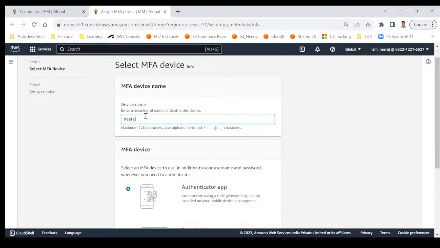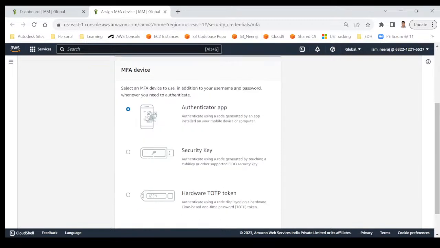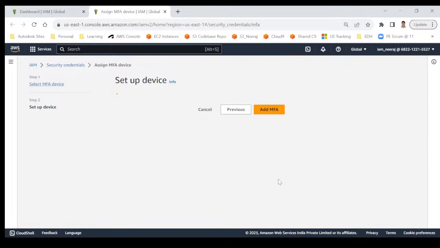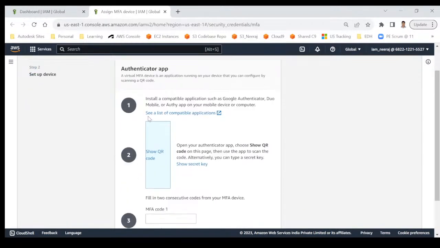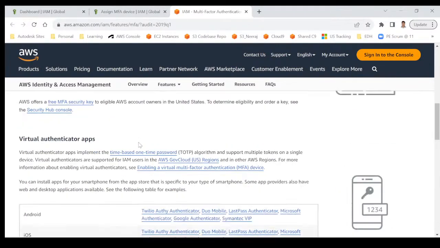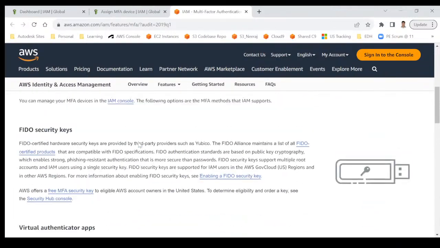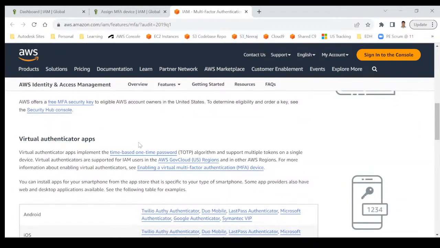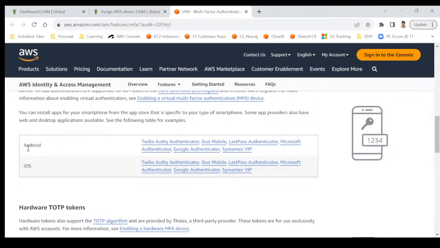First of all, give some name. I would say Neeraj underscore MFA. Click on next, and you can see a list of compatible applications. Let me open it, and you will find a lot of applications. You can see here virtual authenticator apps, right? And for Android phone, this one: Twilio Authy Authenticator, Duo Mobile, LastPass, Microsoft Authenticator, Google Authenticator, and Symantec VIP. These are the different apps.